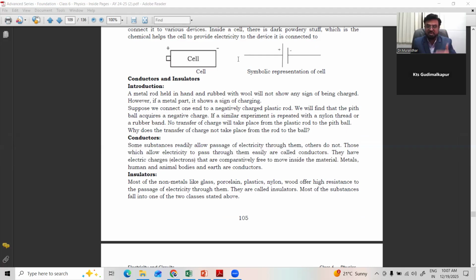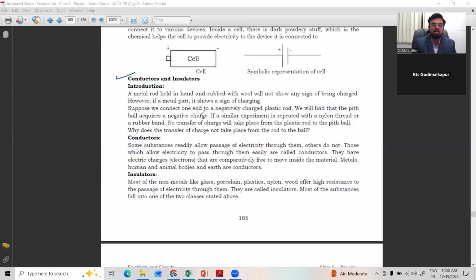Very important classification. And a third one is also there, I'll tell. See here: a metal rod held in hand and rubbed with wool will not show any sign of being charged. However, if it has a metal handle, it shows a sign of charge.